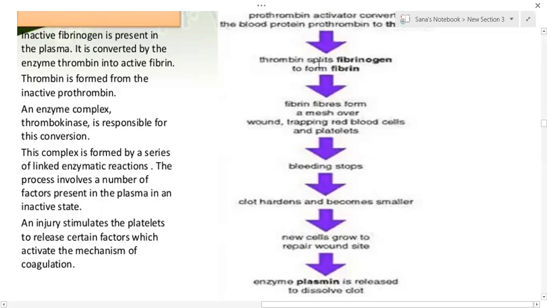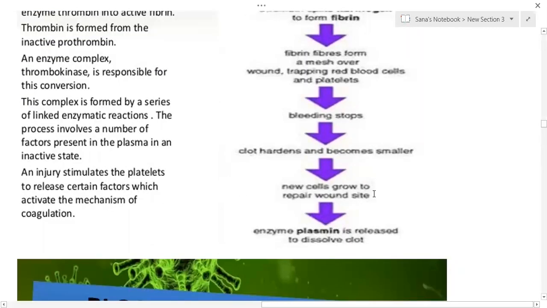In short form, thrombin splits fibrinogen to form fibrin. Fibrin fibers form a mesh over the wound, trapping red blood cells and the platelets. Bleeding stops, the clot hardens and becomes smaller. New cells grow to repair the wound site. Enzyme plasmin is released to dissolve the clot.